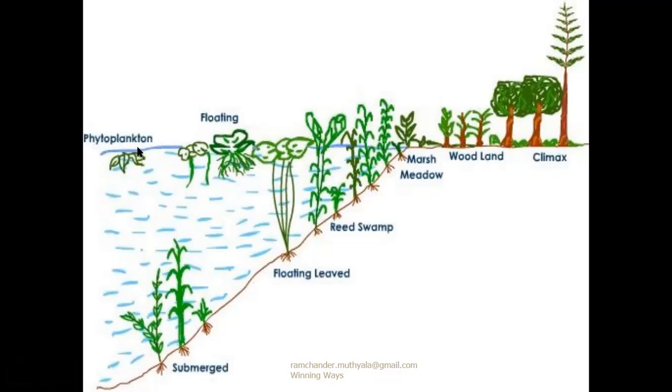First, we discuss the phytoplankton stage. The phytoplankton stage is also called the pioneer community of an aquatic region.